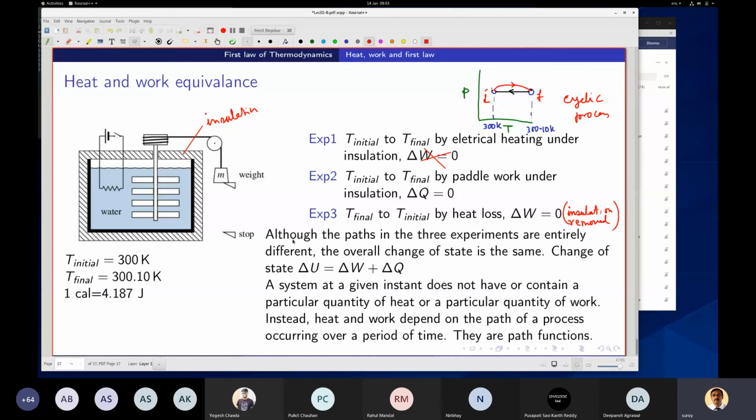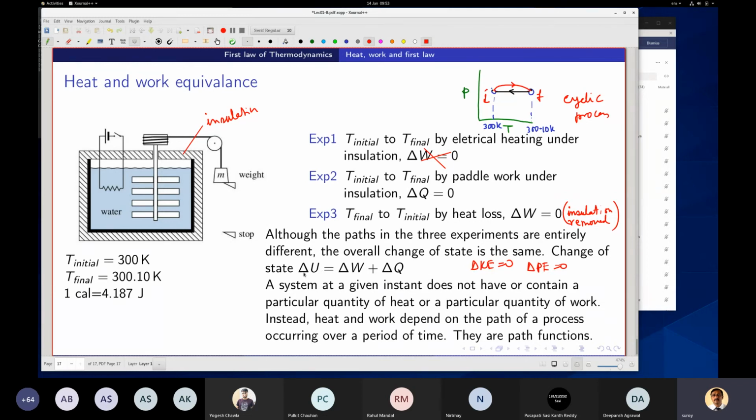And another thing that comes out from this is the overall change of state. The overall change of state in both these cases is different. Although sometimes you're having work transfer, sometimes heat transfer, the overall change, of course, here in this simplified system, I will say delta KE equal to 0.